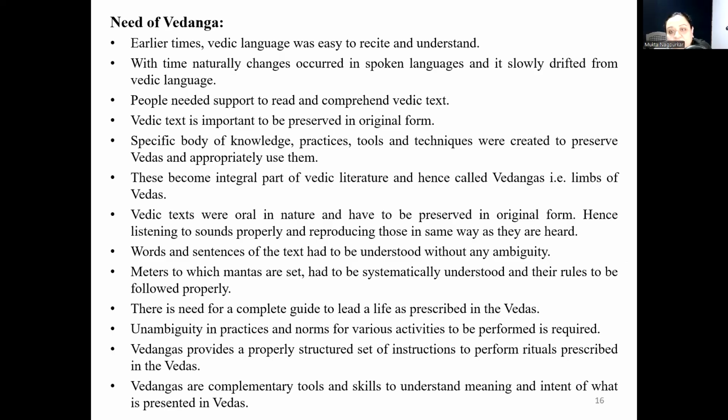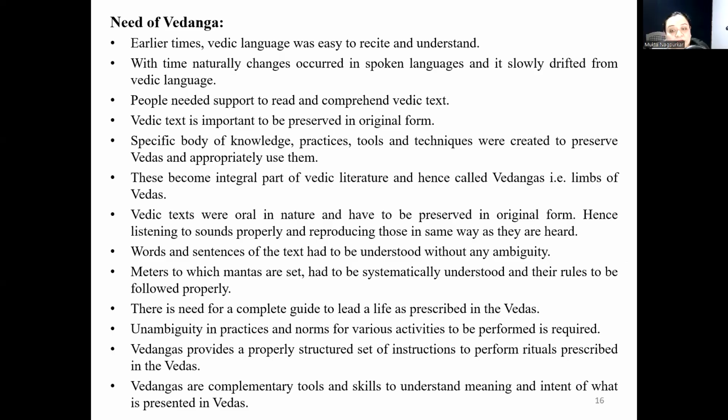Vedic text is important to be preserved in original form. A specific body of knowledge, practices, tools and techniques was created to preserve the Vedas and use them appropriately. Later, these practices, tools and techniques became an integral part of Vedic literature and hence they are called limbs of Vedas, that is Vedangas.